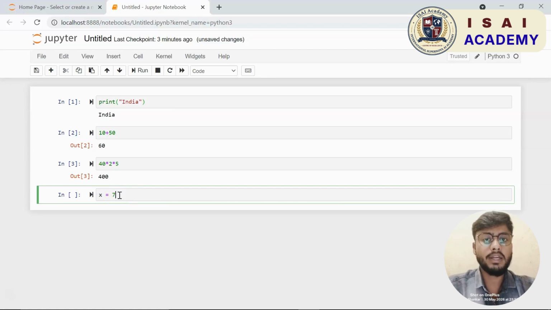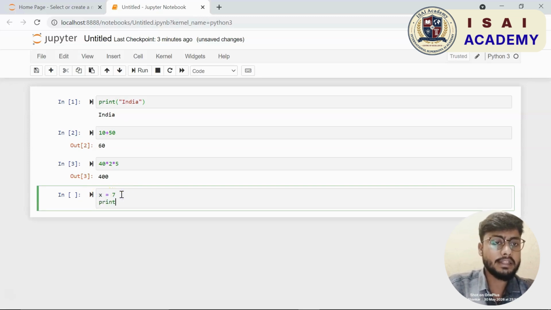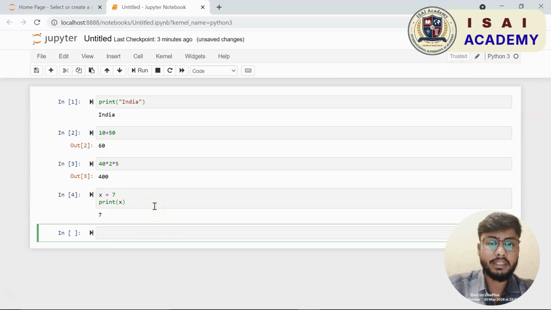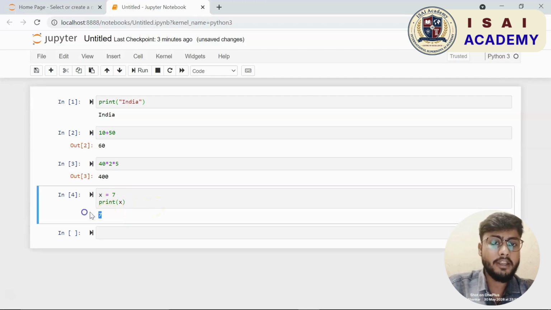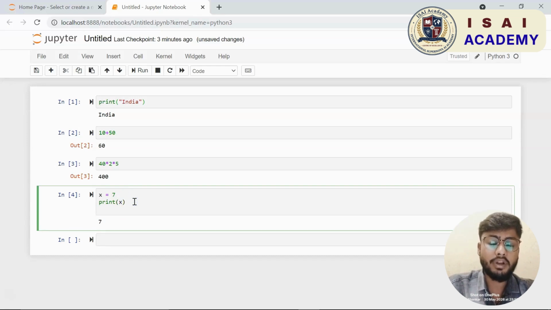Alright, now let us say you want to perform some simple mathematical calculations. That also you can do. Suppose I want to find the sum of 10 plus 50. I shall just run this cell. You see here it gives me 60, very simple. Similarly, if you want to find the product of, let us say, three numbers, I shall write 40 into 2 into 5. If I run this, you get the result, that is 400, which is correct.